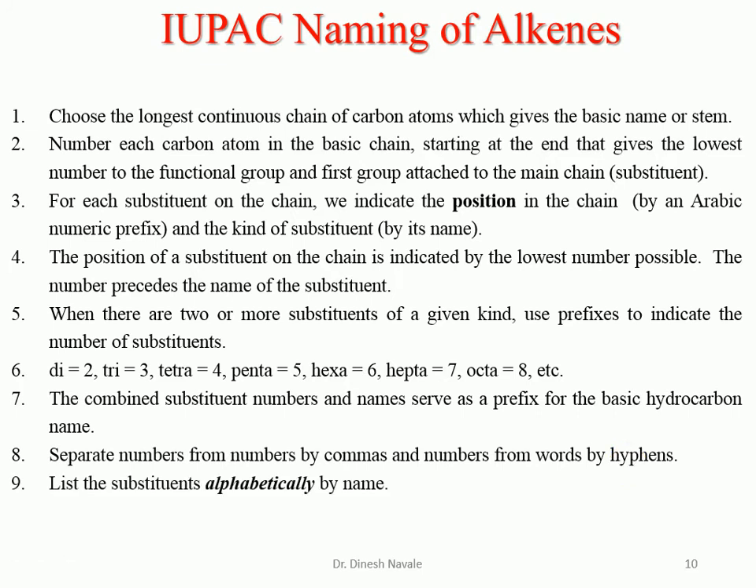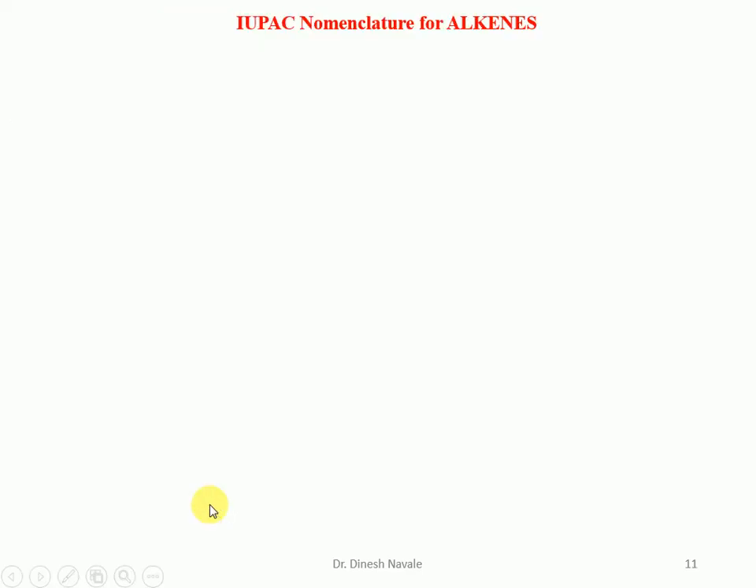List the substituents alphabetically by name. So like methyl and ethyl: ethyl comes first, so ethyl will be written as the first substituent, and then methyl will be written. Words are run together. So these are the basic rules for giving the nomenclature for the alkene. Most of the rules are the same as for the alkane.